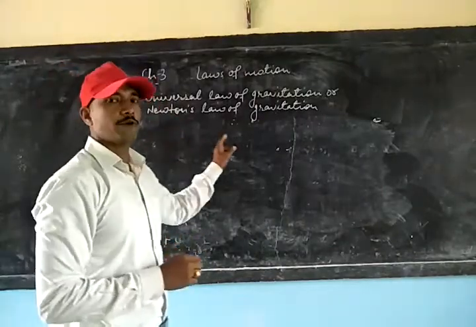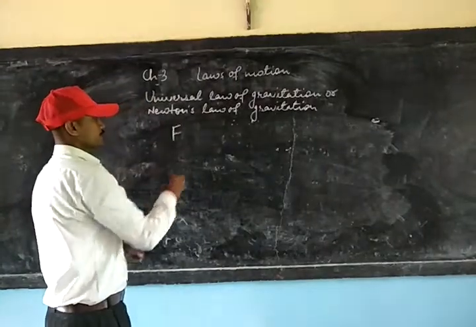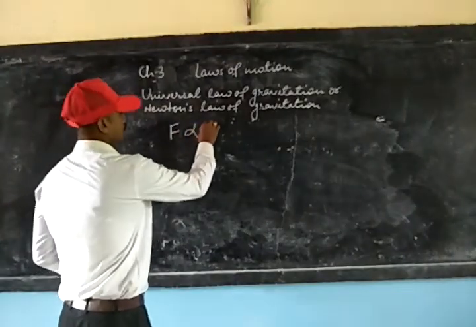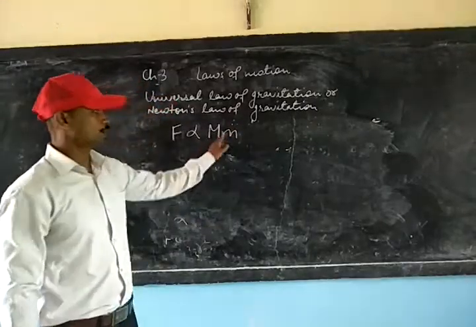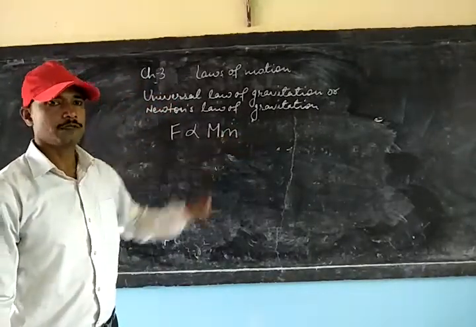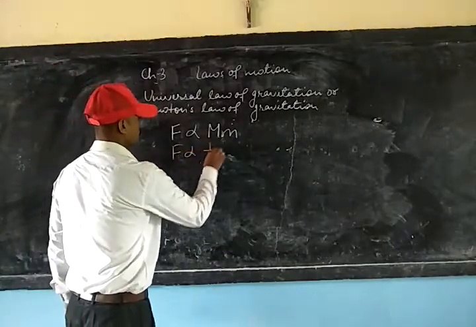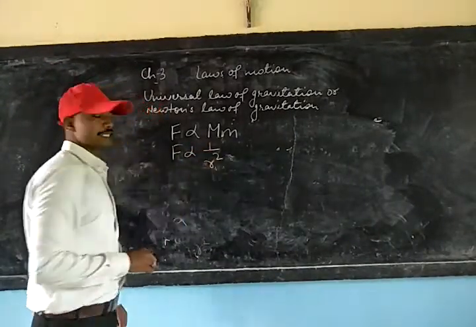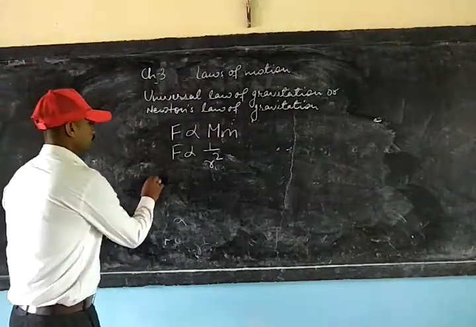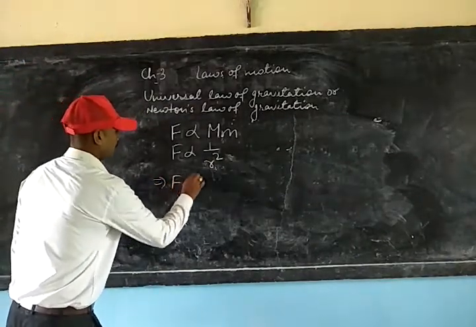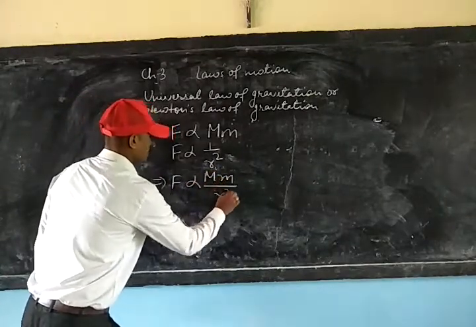So it is clear from this statement that the force of attraction between the two bodies will be directly proportional to the product of the two masses and will be inversely proportional to the square of the distance between the two. So this can be combined and can be written as F proportional to m M upon r square.